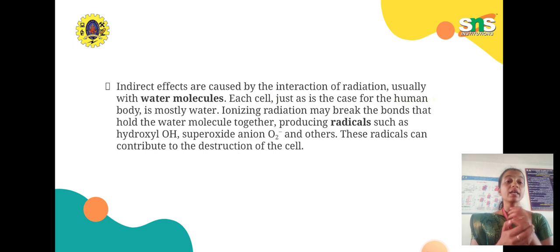These radicals can contribute to the destruction of the cells.